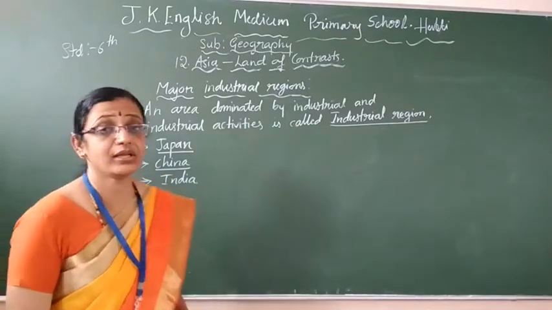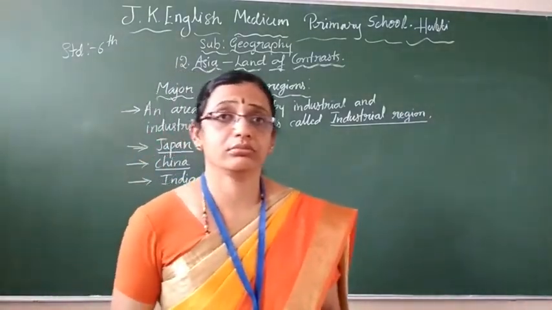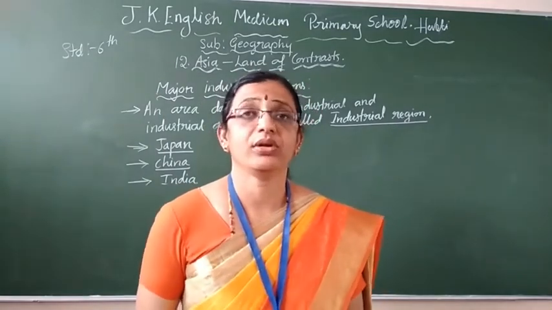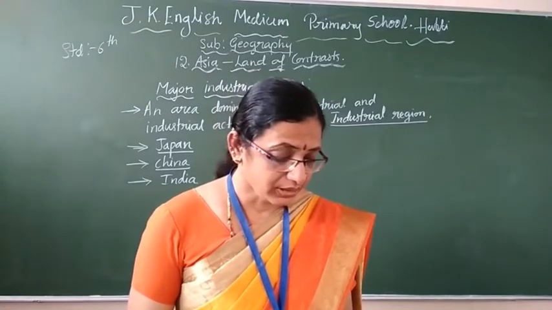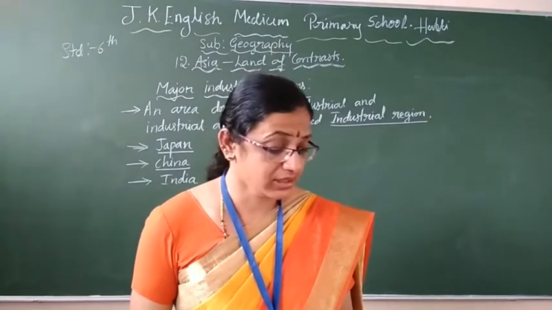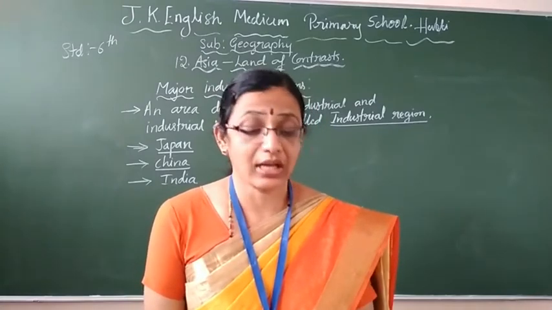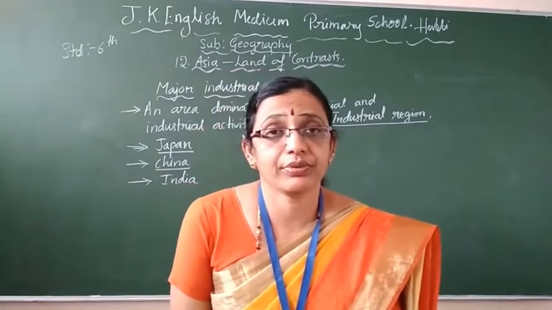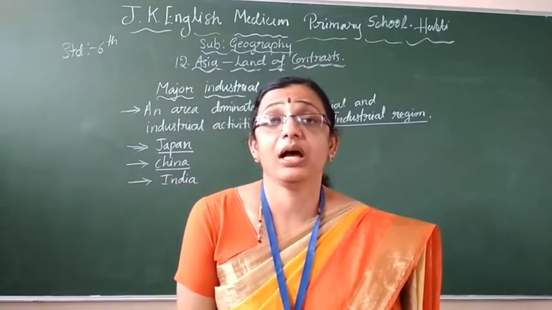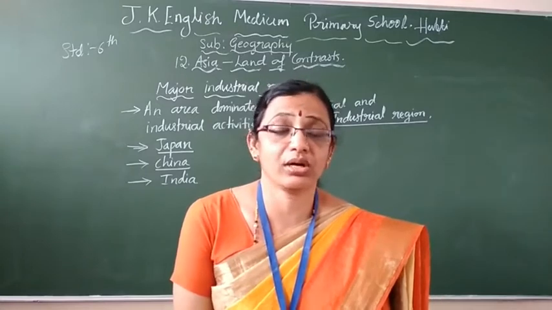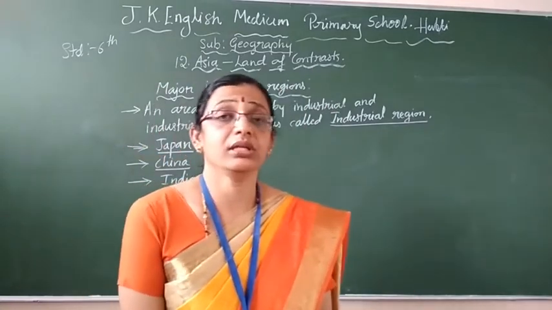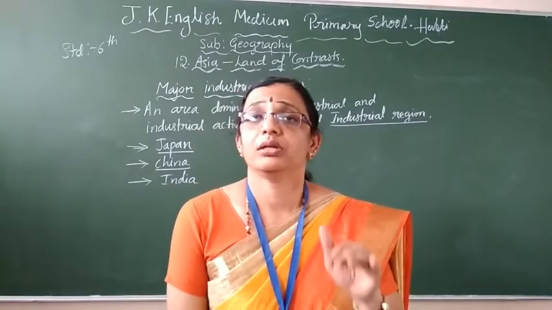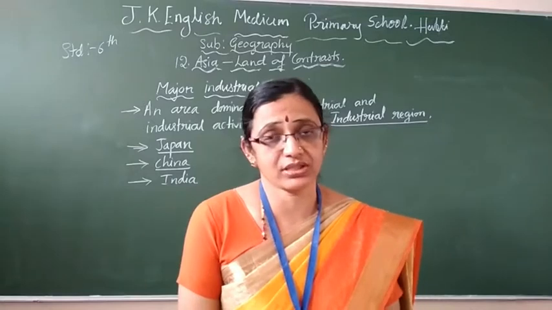Next comes China. China is also a most developed country in the matter of industries. A number of industries are there. The industrial cities in China are Beijing and Wuhan. Like that, many are there. Important ones only I have taken from China. And our India. Our country is also called an industrial region because in our country also we have a number of industries: big, small and cottage industries. All the types of industries we have.